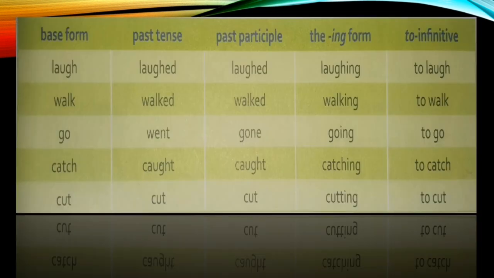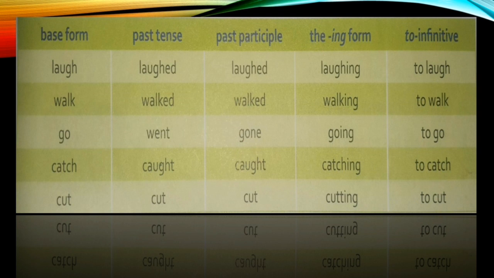Let's see some examples. Just see, there's a table given. Laugh, laughed, past participle laughed, again past tense. Ing form laughing, to infinitive, to plus base form, that is laugh. Again walk, walked, walked, walking, to walk. Go, went, gone, going, to go. Catch, caught, catching, to catch. Do you see here? Catching is like ing form is used. Infinitive, to plus verb's first form, that means catch. Cut, cutting, to cut. Right?